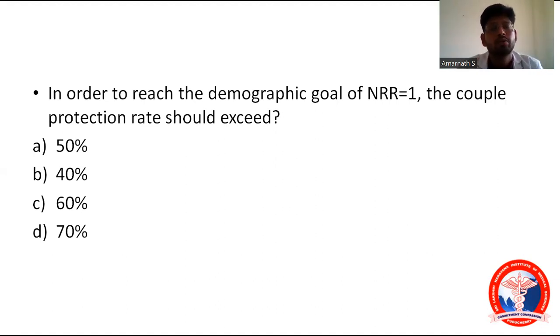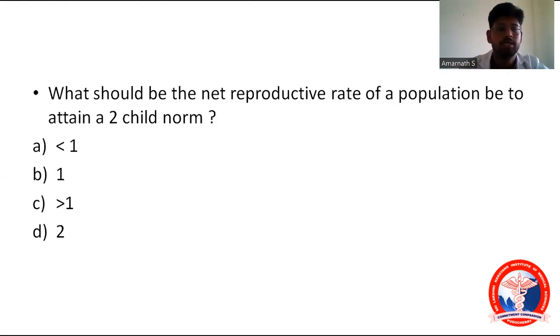And in the year 2000, there were 14 goals. The conclusion for this is that whenever there is a demographic goal of NRR 1, the couple protection rate should be more than 60, and we will have a 2 children norm. Here you can clearly see the 2 children norm.